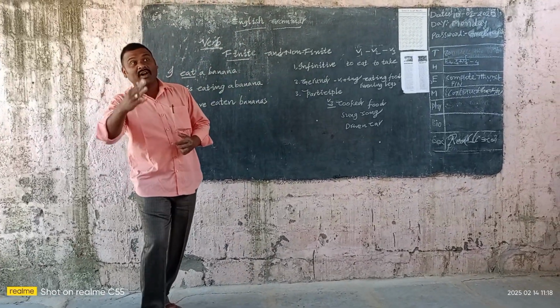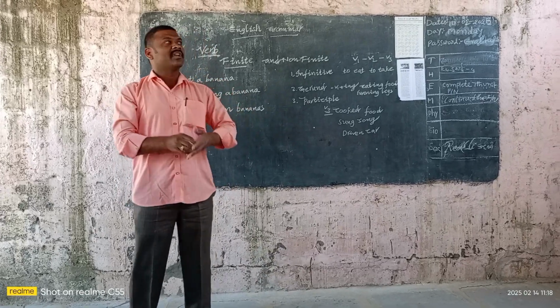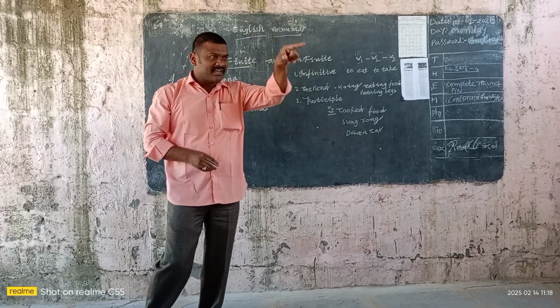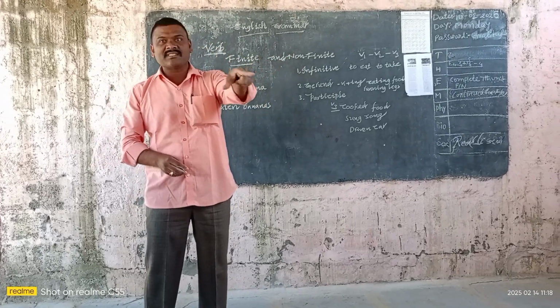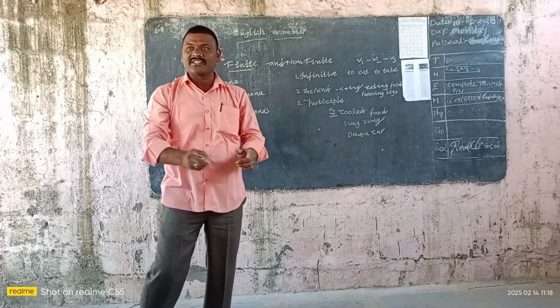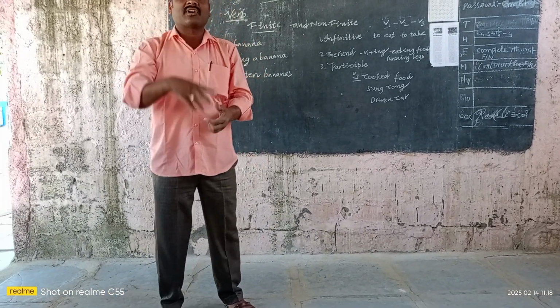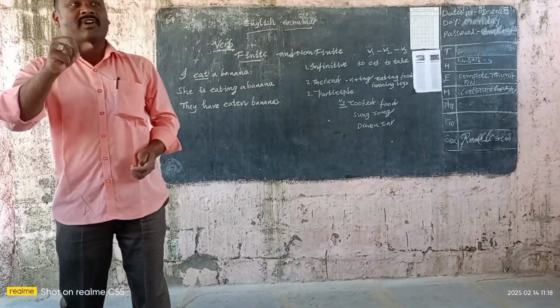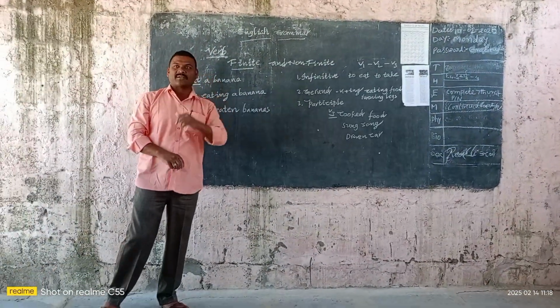Sometimes the word qualifies the pronoun also. That is also an adjective. For example, he is the best. The word he is the pronoun. He is the best: best is qualifying the pronoun. So the word which qualifies a noun or pronoun is called an adjective. Next, verb. A verb is an action word. It is related to the subject.